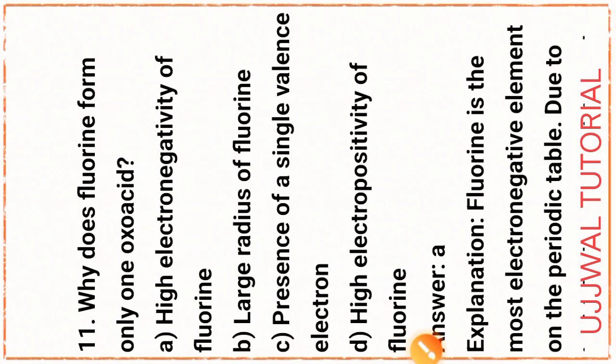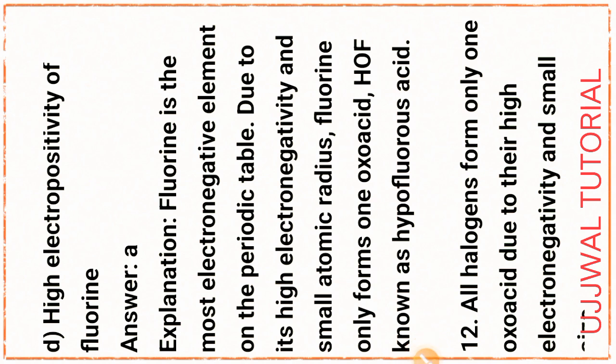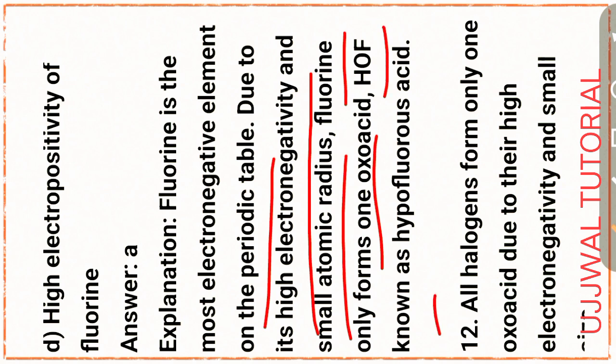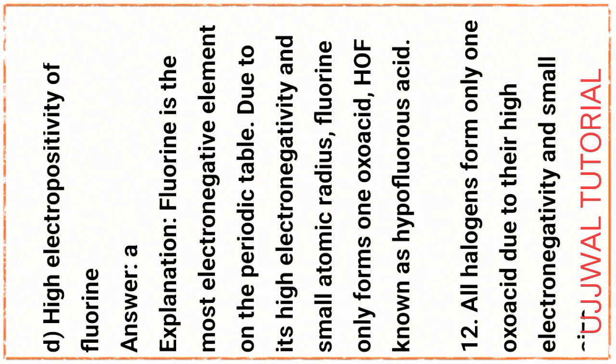To explain this part, fluorine is the most electronegative element on the periodic table. Due to its high electronegativity and small atomic radius, fluorine forms only one oxo acid, that is HOF, known as hypofluorous acid.